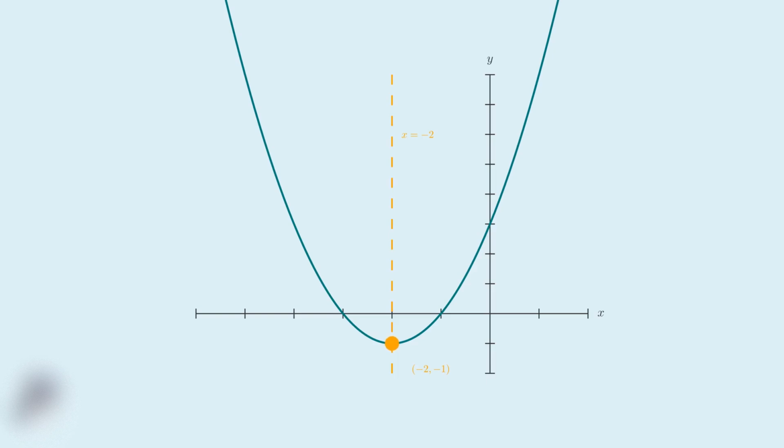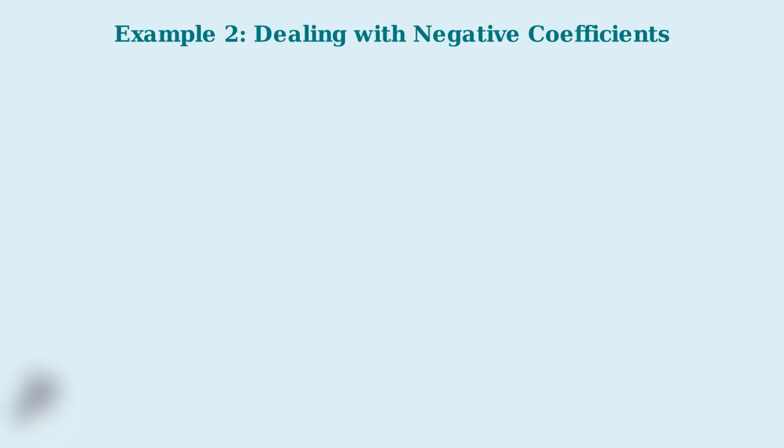This completes our first example. We successfully found that the vertex is at negative 2, negative 1, and the axis of symmetry is the line x equals negative 2. The key steps were identifying our coefficients, applying the vertex formula, and then visualizing the results on the graph. Now we'll work through a more challenging example that involves negative coefficients.